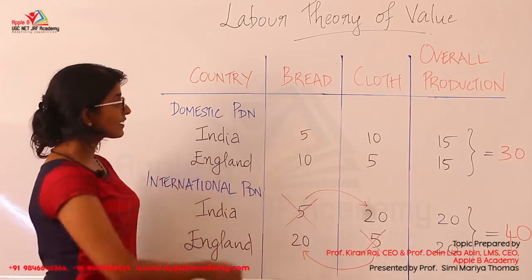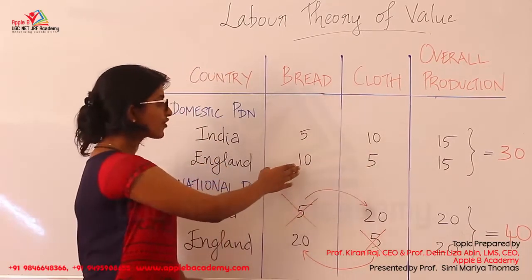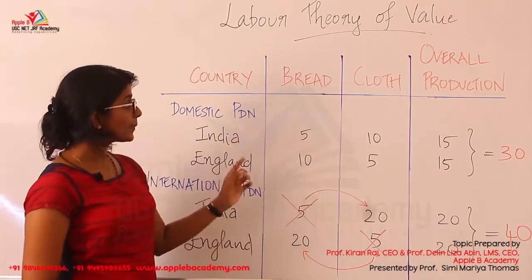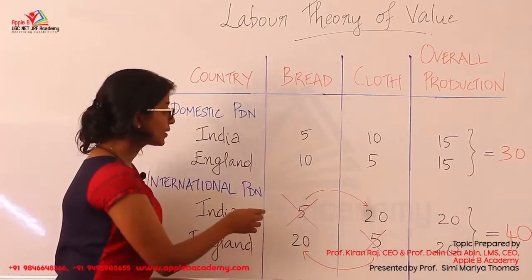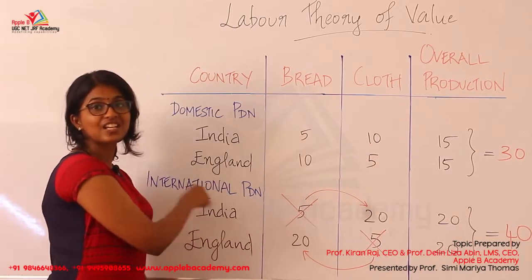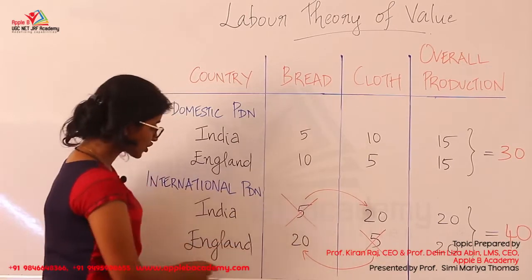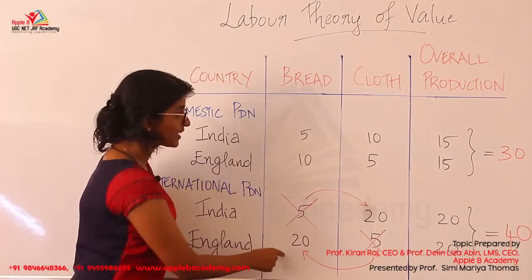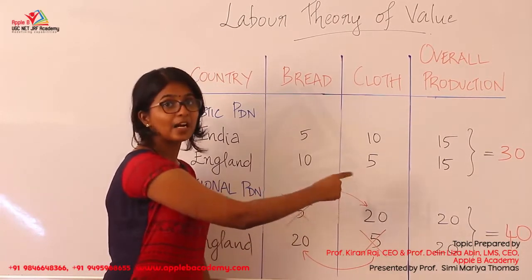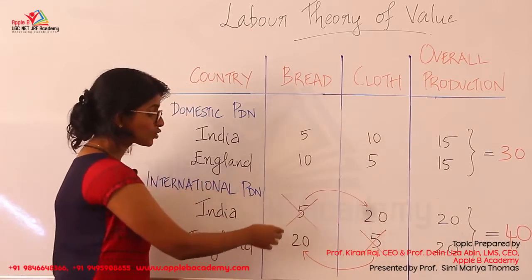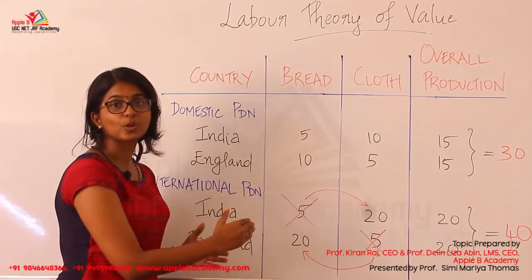The same in England, where we are going to specialize in the production of bread. In the earlier case we know that England was using 1 unit of labor for the production of cloth and 1 unit of labor for the production of bread. The 1 unit of labor which was used for the production of cloth in England is going to be put in the production of bread in the case of international production. At that time the production of bread in England is going to be increased from 10 to 20. So the 1 unit which was producing 5 units of cloth is increased to 10 units of bread when we start specializing in that particular product.